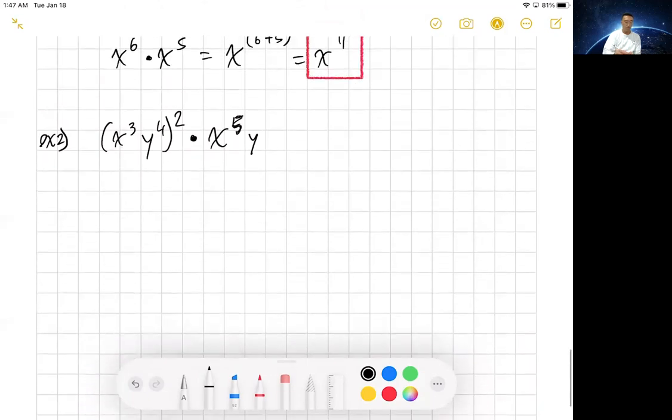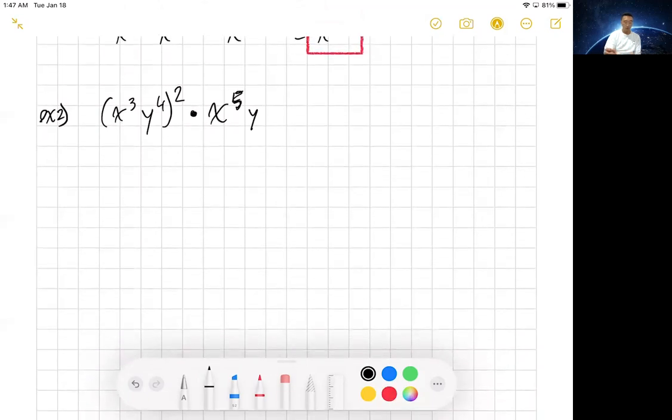Right? So pause the video if you want, but here's the solution. I'm going to go ahead and distribute again. I get x to the sixth, y to the eighth times x to the fifth and y.